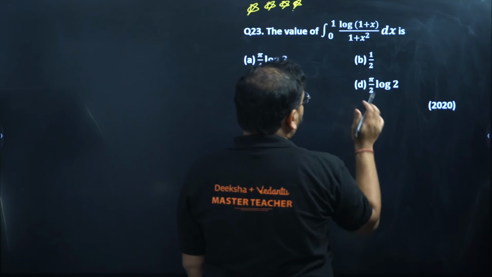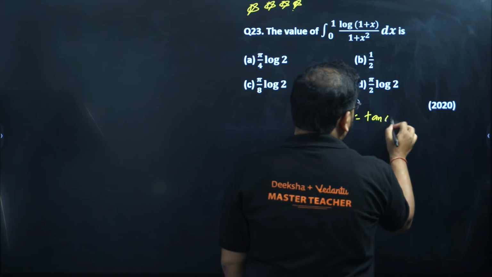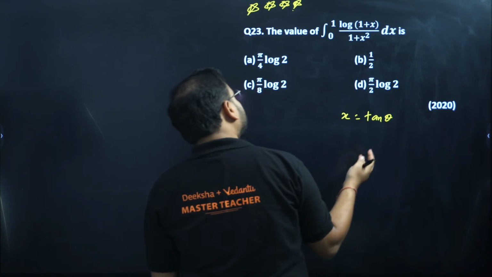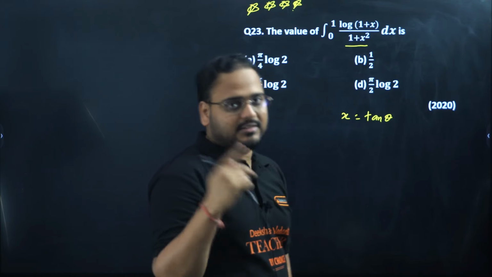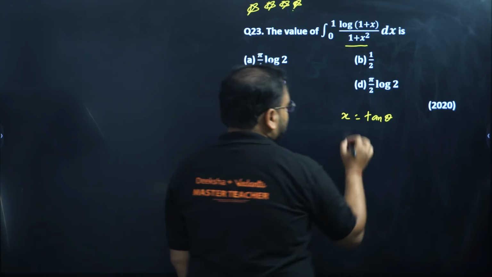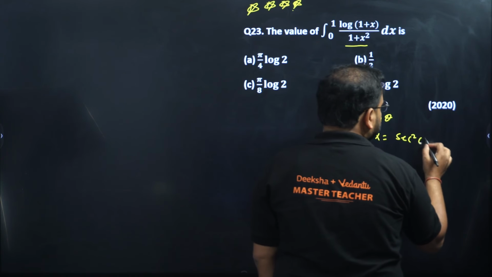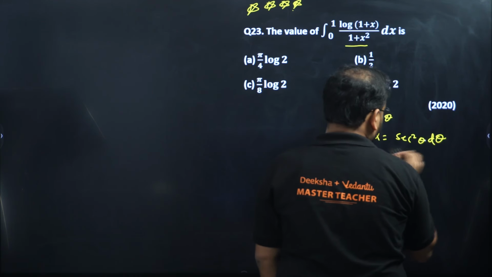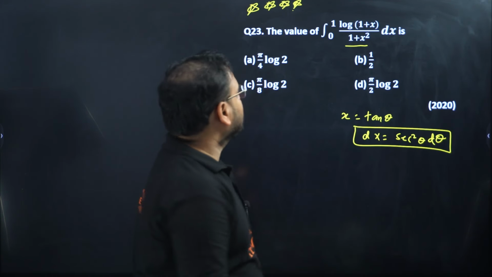Over here we're going to use substitution first. Take x as tan theta. Why is it tan theta? How would you know? Because we have the 1 plus x square form, which makes an identity. So if you differentiate, you'll end up with dx equals sec square theta d theta. That's my derivative change.